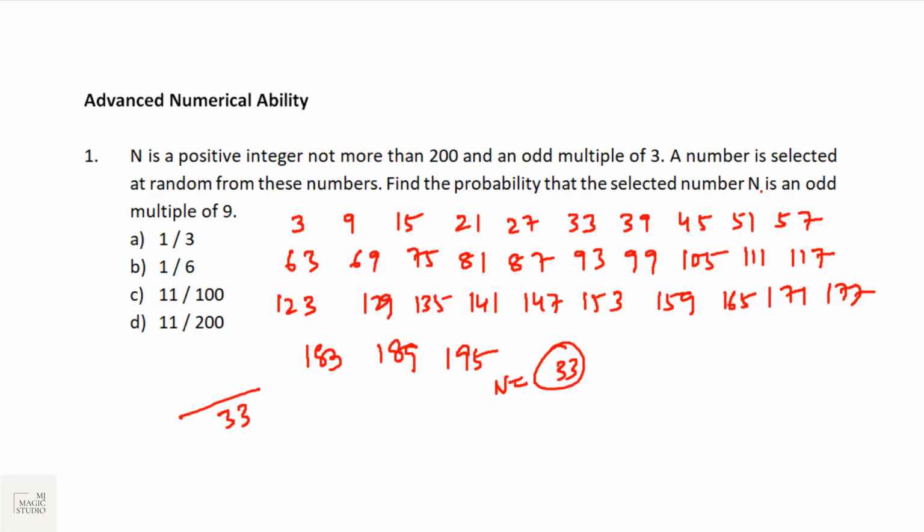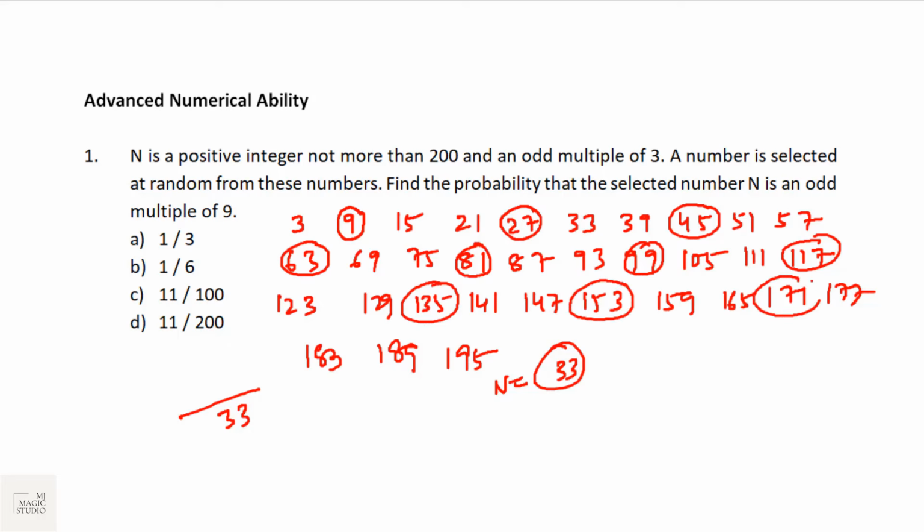Find the probability that the selected number n is an odd multiple of 9. We will start with 9, and the next odd multiple of 9 will be one whose sum of digits is 9. That means it is a gap of 18: 9, 27, 45, 63, 81, 99, 117, 135, 153, 171, 189. Counting them, the favorable ones are 11.